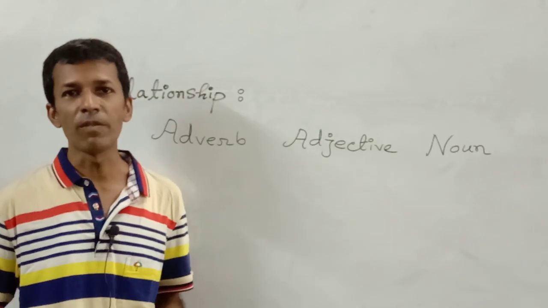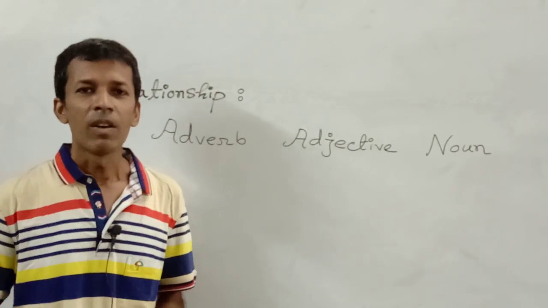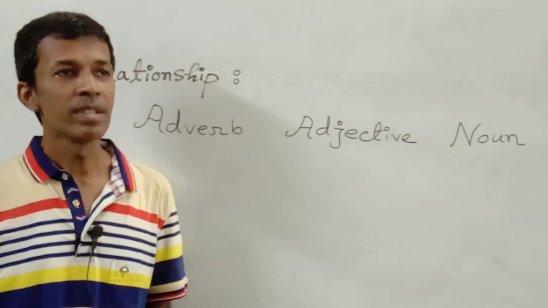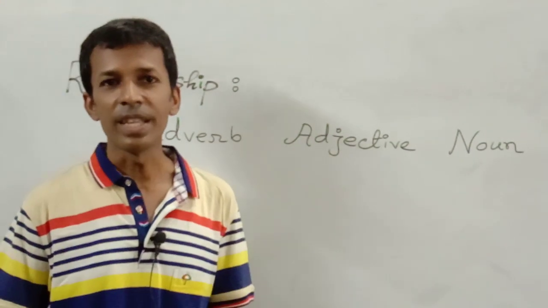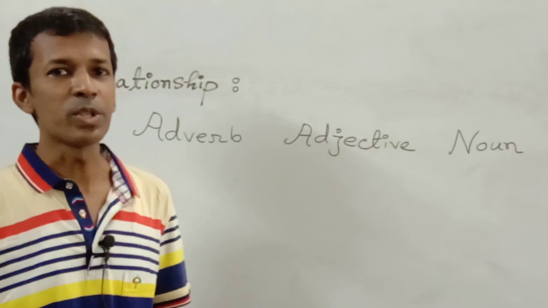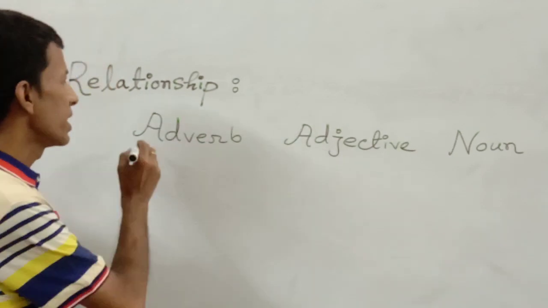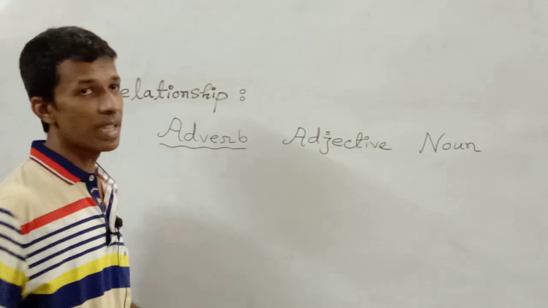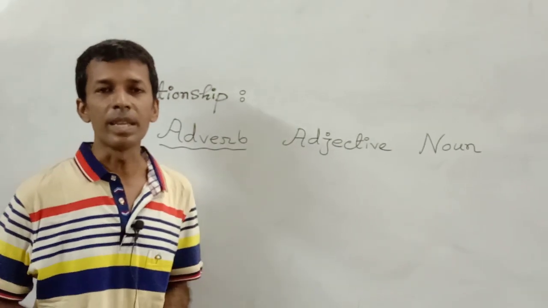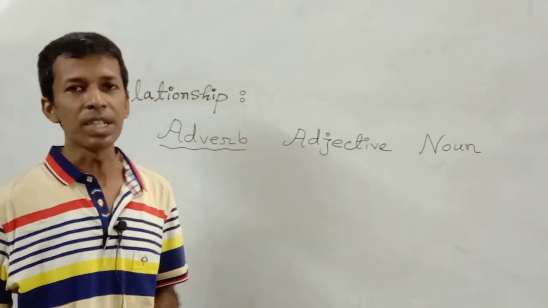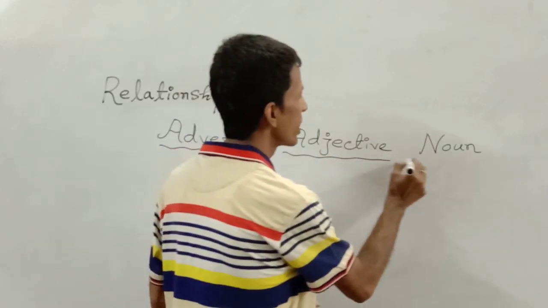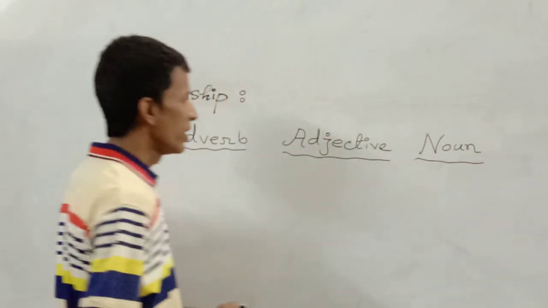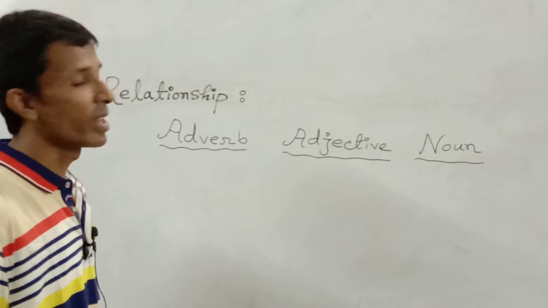According to the routine of our educational institute, on Wednesday I have been teaching my students, I have been taking the classes, and today you are going to learn the parts of speech. Today is lecture 2. In my previous class, I have already discussed the important and essential parts of speech. Now I am going to illustrate the relationship between noun, adjective and adverb.